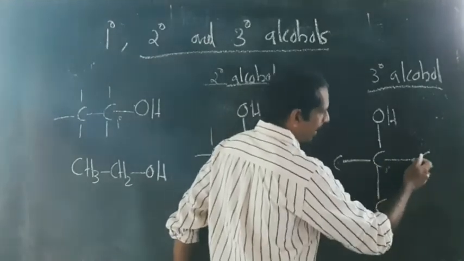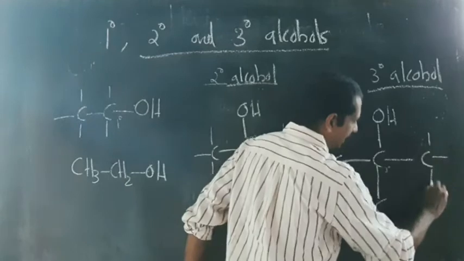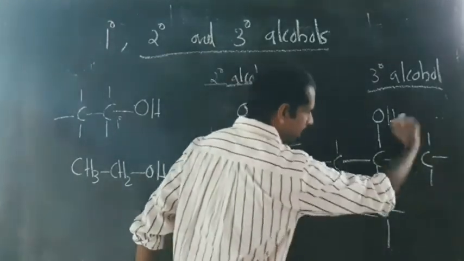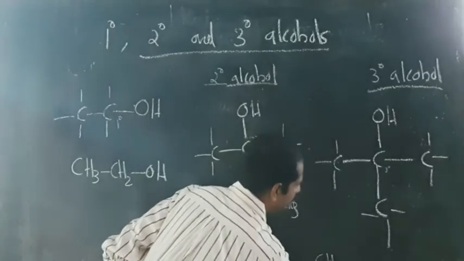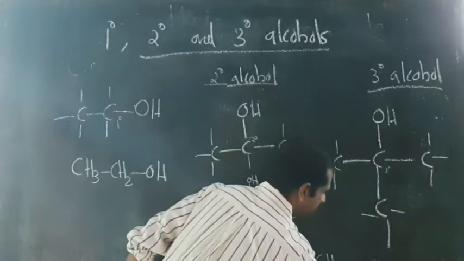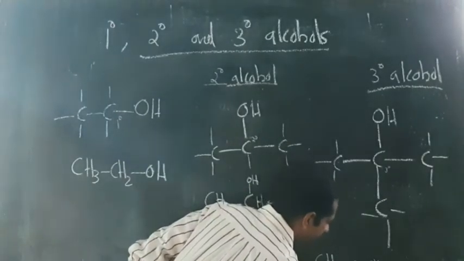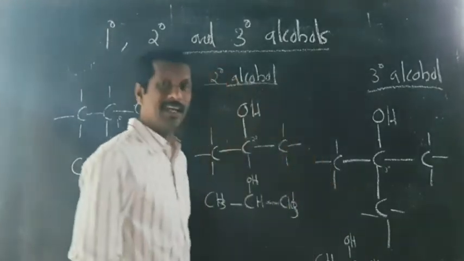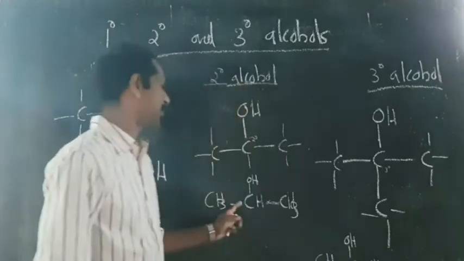And you can look at the valency of this carbon. Remaining it is 3. Here also 3. You can substitute with hydrogen. So what you will get? CH3, C. Here it is CH3, CH3, and here it is OH. Clear? Tertiary butyl alcohol. This is isopropyl alcohol.